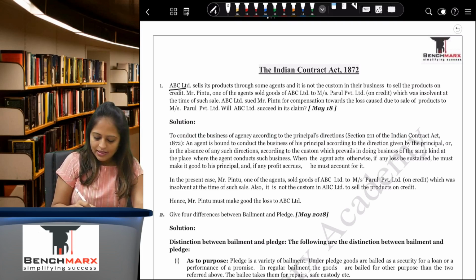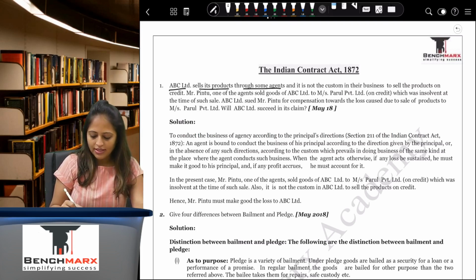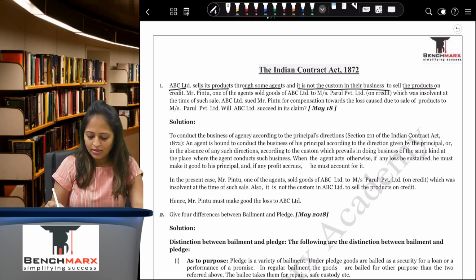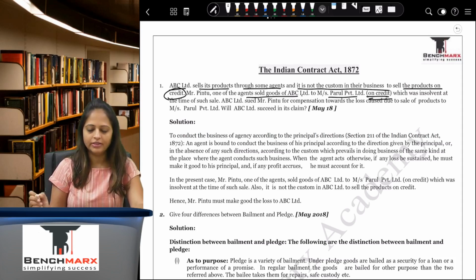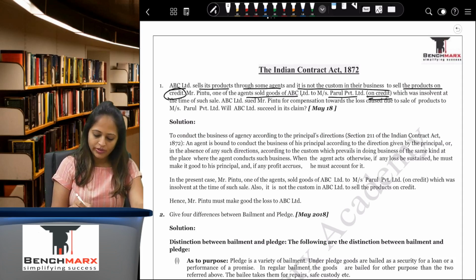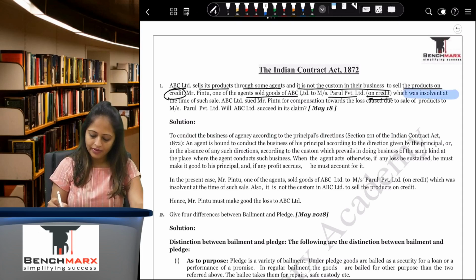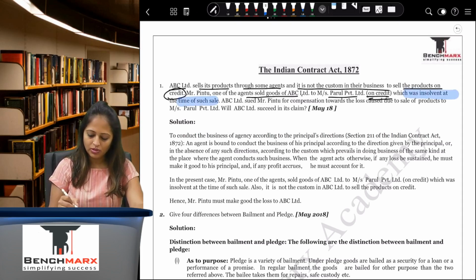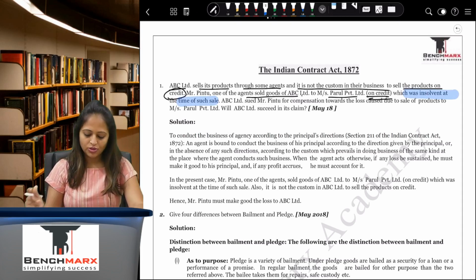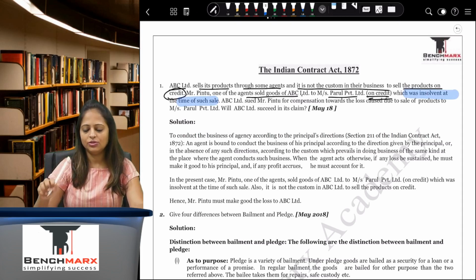ABC Limited sells its products through some agents and it is not in their custom to sell the products on credit. Mr. Pinto, one of the agents, sold the goods of ABC to Messrs. Parul on credit, which was insolvent at the time of such sale. ABC sued Mr. Pinto for compensation towards the loss caused due to sale of products to Messrs. Parul. Will ABC succeed?